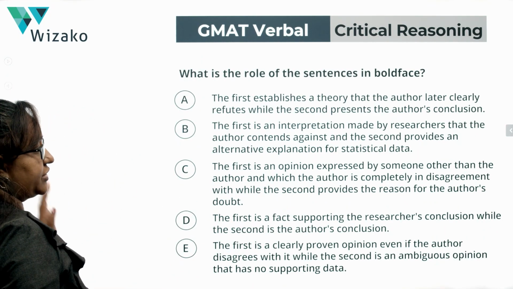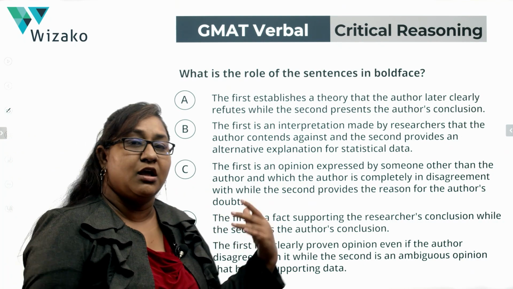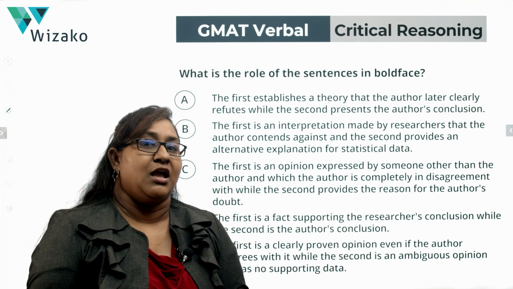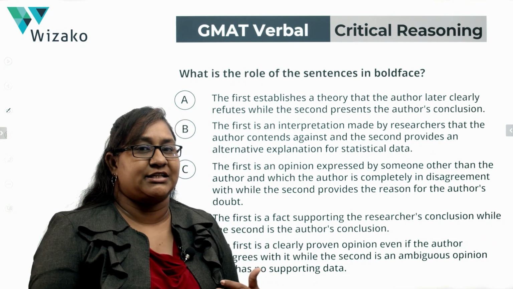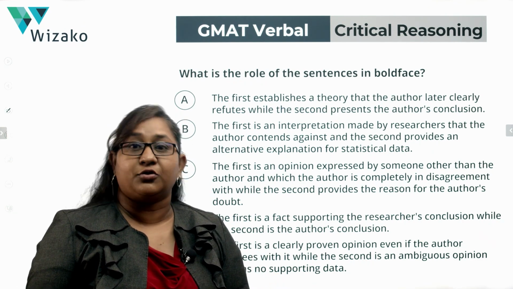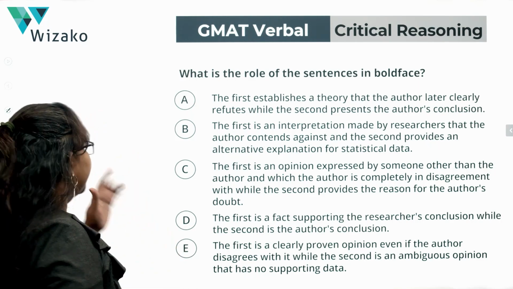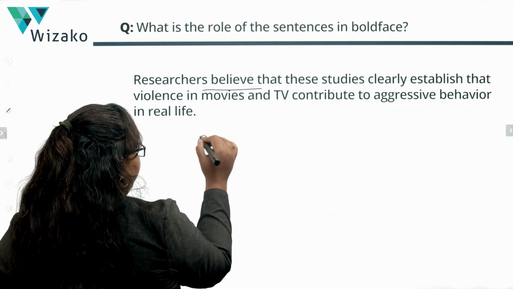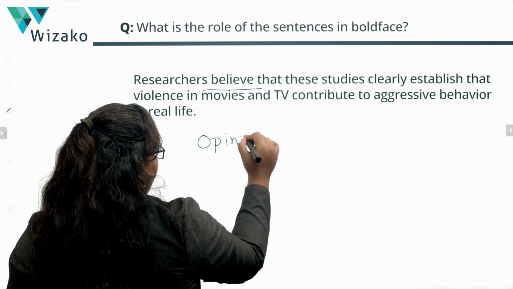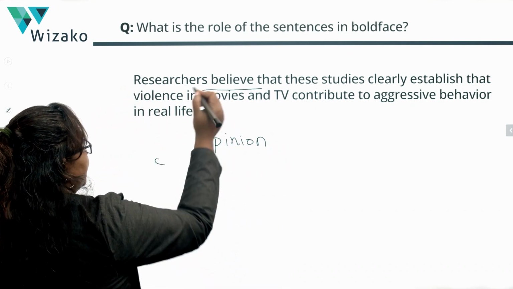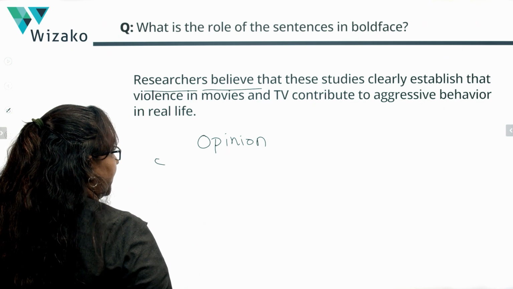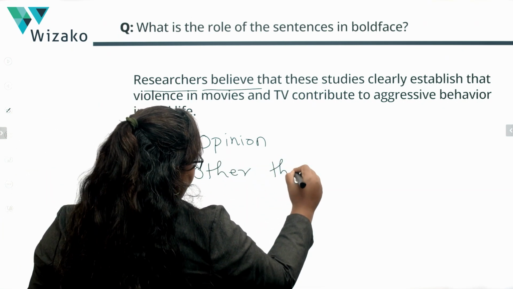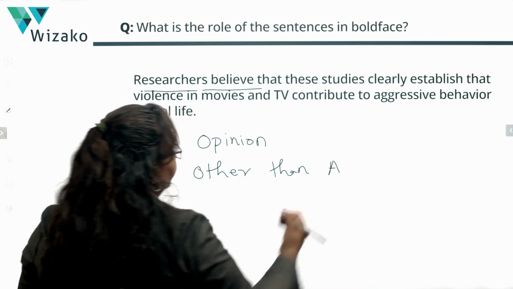Before we jump into these answer options, which all talk about the role that these two highlighted parts play in the entire argument, let's think about these two sentences and, in our own words, come up with the role that these sentences play. Let's look at the first sentence. Researchers believe. So the word believe tells me that it's an opinion. We started reading by researchers believe. That's the first thing that we read. So this is an opinion of someone other than the author. It's not the author's opinion.